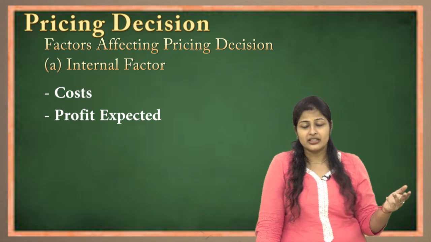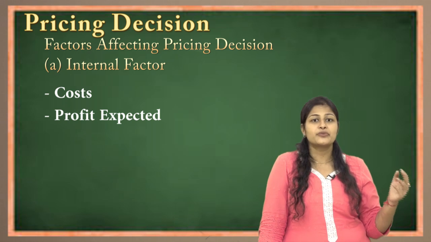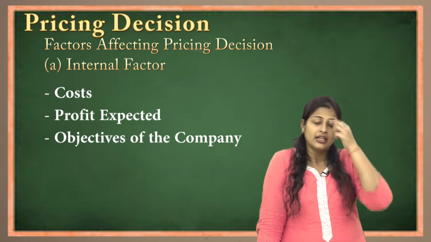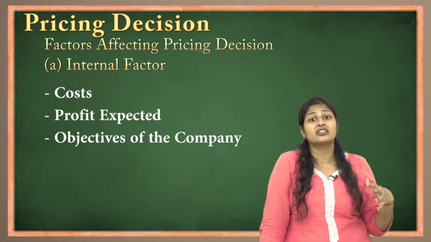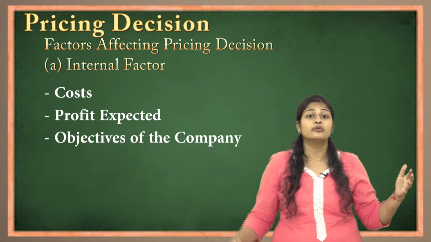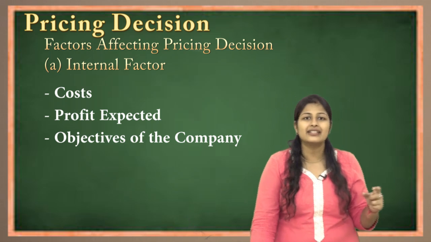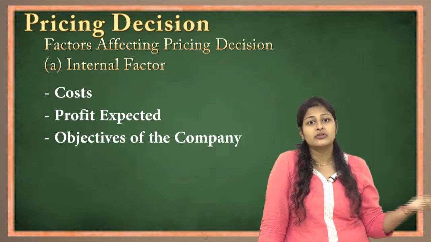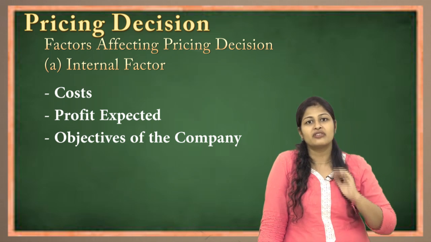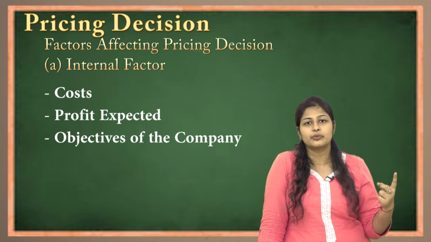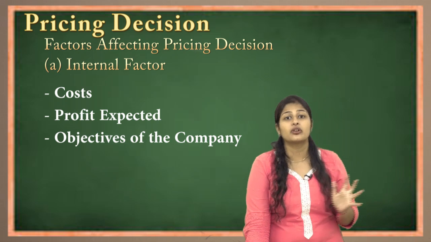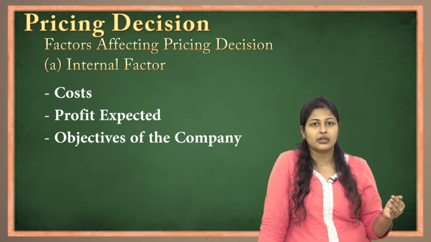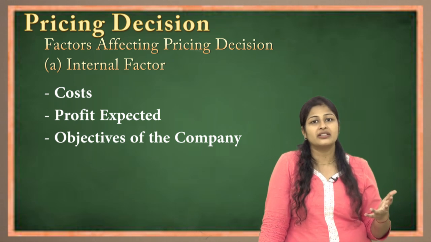then the price I can gradually decrease. The third internal factor is the objective of the company. Now what exactly is the objective of the company? Like if the objective is just the sales volume, I want to increase the volume of the product, so at that time the price determined can be low. Why? Because I want to generate high volumes. But if I say that it's okay if I am able to sell only 1 unit of the product, like for example when you talk about Rolls Royce, everybody wishes to have a Rolls Royce, but everybody cannot afford to buy this Rolls Royce.